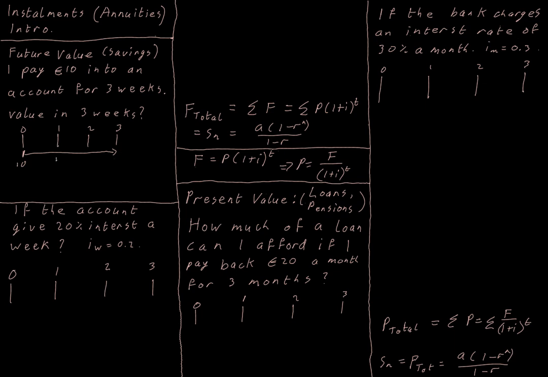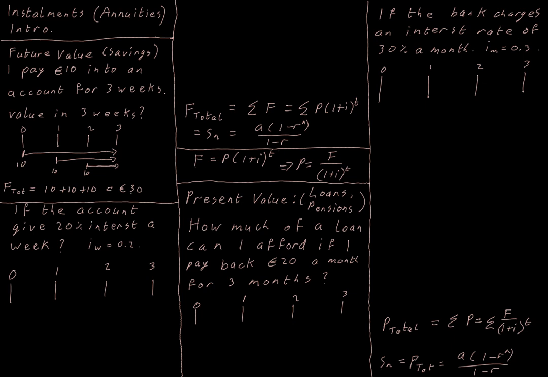And the second payment is still going to be €10 in 3 weeks. And the third payment that we make here is going to be €10. So our total value with no interest is just going to be 10 plus 10 plus 10, which is 30. So our total future value is just going to add up to our €30.